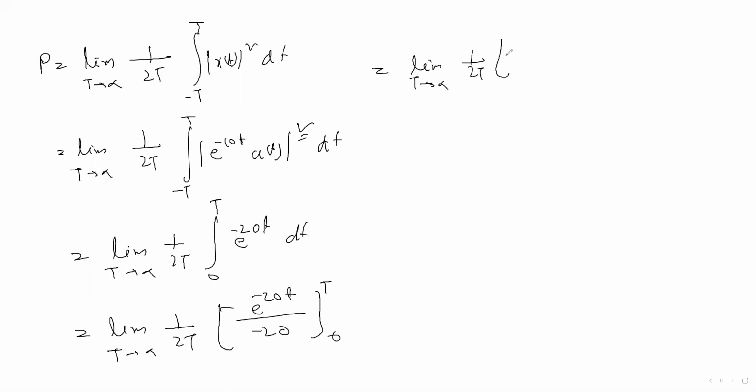So limit t tends to infinity 1 by 2t. What can we write? Bring the minus 20 outside. You can write e to the power minus 20t minus e to the power 0. So put t as infinity inside, and bring the minus 20 outside.